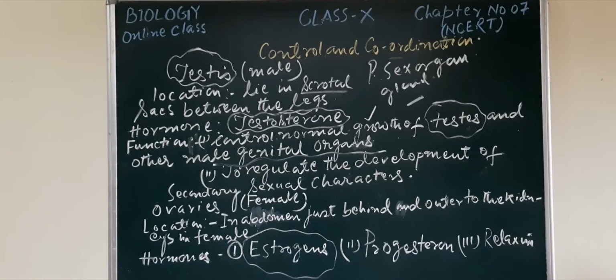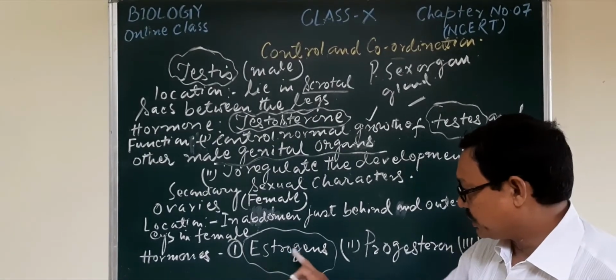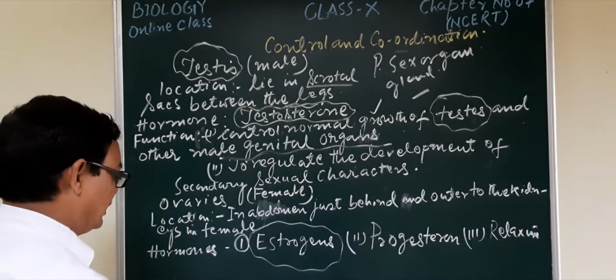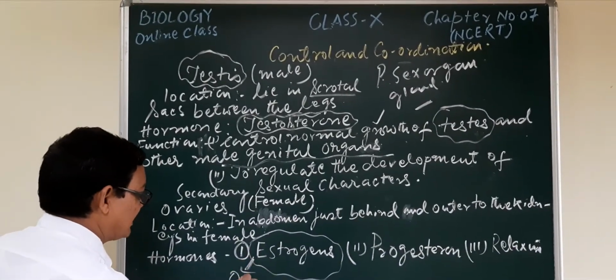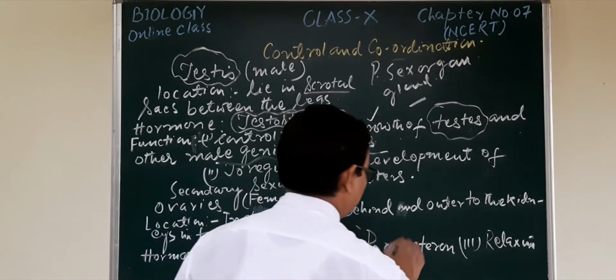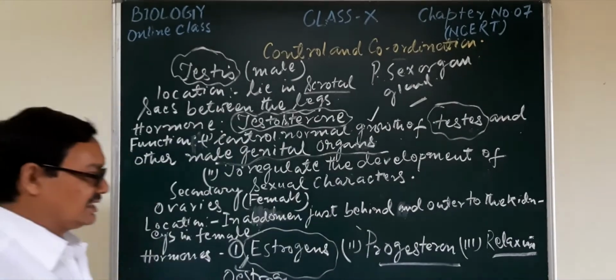What are the names of these three hormones? Number one, oestrogen. Last week I also told you about oestrogen. The second one is progesterone, and the third one is relaxin.